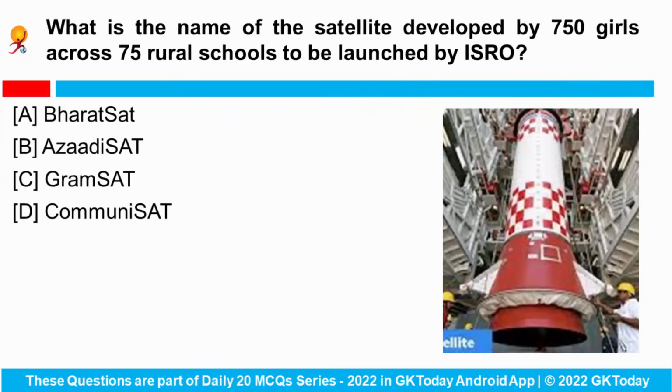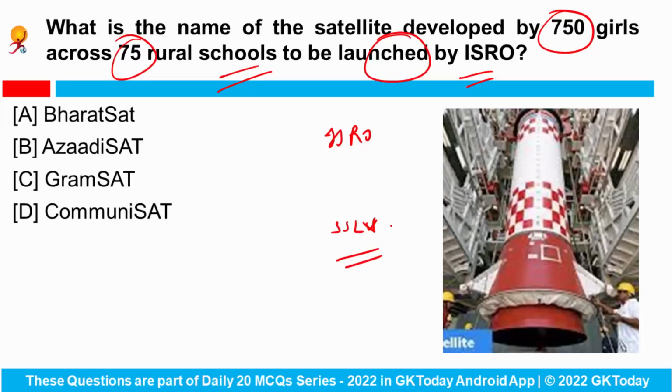Next question. What is the name of the satellite developed by 750 girls across 75 rural schools to be launched by the ISRO? So Indian Space Research Organisation, that is ISRO, is set to launch a Small Satellite Launch Vehicle, means SSLV, from Satish Dhawan Space Centre in Sriharikota, Andhra Pradesh. And it is the smallest and the lightest commercial rocket that has been built by ISRO. So this rocket will also carry the Indian tricolor, which will be unfurled in space to mark the 75th year